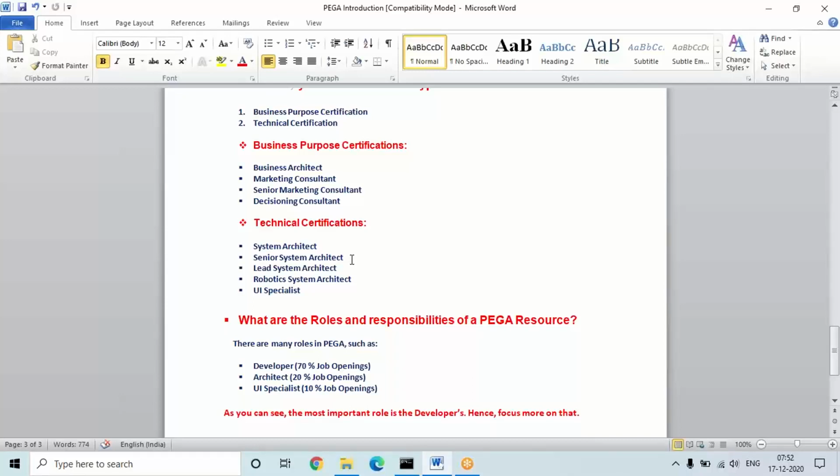Suppose in this next month Christmas is there, so one day holiday, and in the next month January 1st one holiday and Pongal, so maybe two or three days of holidays. Accordingly, I'm telling you the schedule beforehand, and I'll give the complete list of holidays. I'll check when Christmas is. If it is the 25th and there is no issue for everyone, I can take the class on Friday.